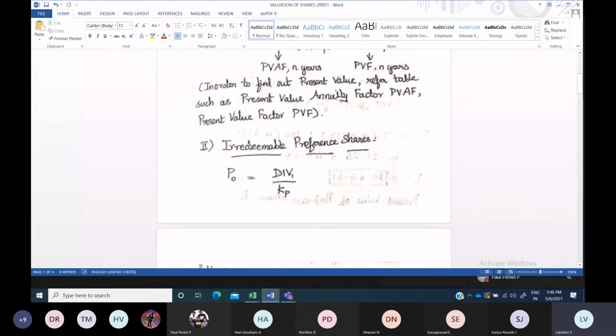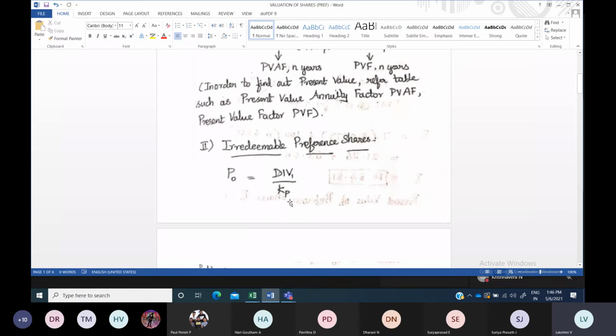So that is how we should identify. Now, how to calculate the present value of preference shares? This is very simple: only dividend divided by KP, this formula. The dividend will be given in the question, like 5 rupees per share or 6 rupees per share, or else they may give the percentage of dividend, and then we can calculate it easily. For 1000 rupees face value, if they pay 12% dividend rate, then 1000 into 12 by 100 is 120 rupees dividend. So if the dividend amount is given directly, substitute it as it is.